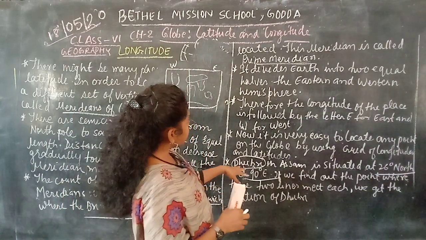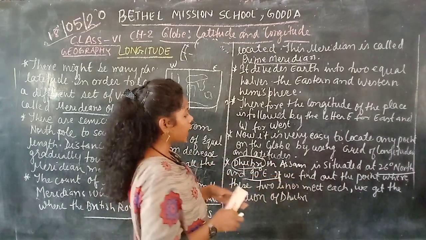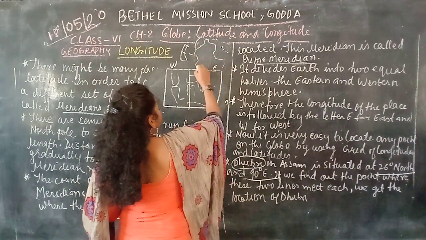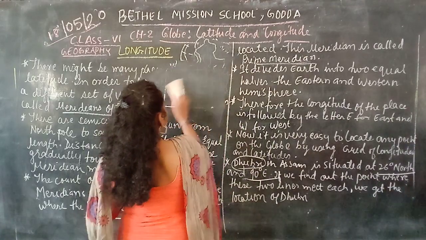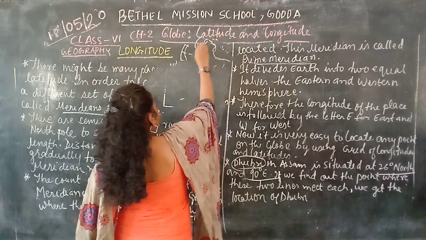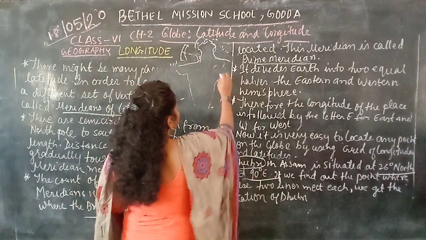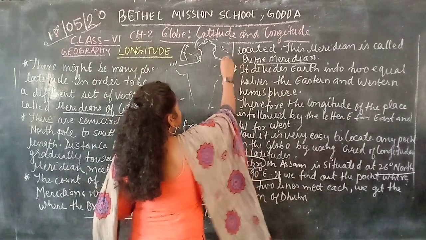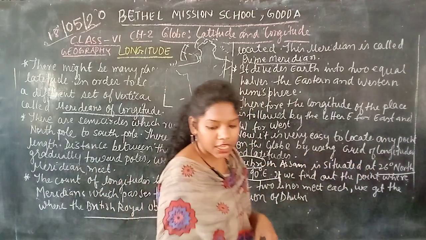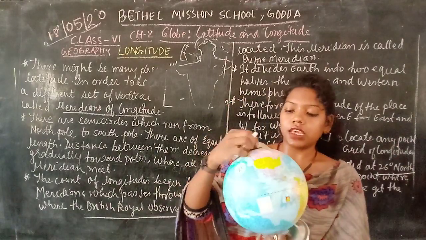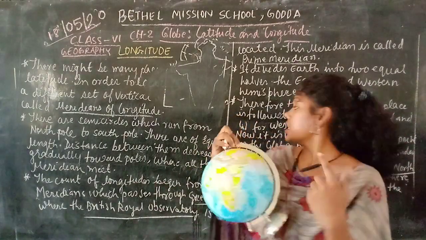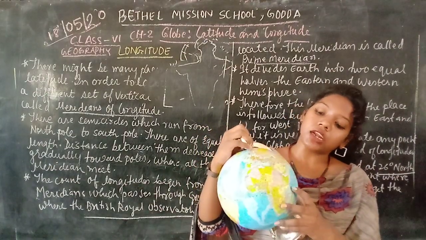Dhubri is one of the places in Assam. It is 26 degree north, that means in the northern hemisphere.